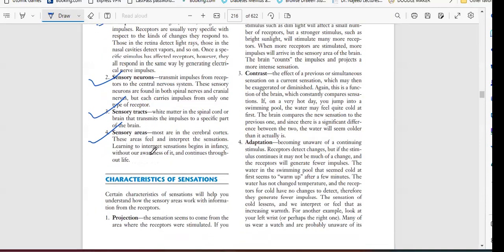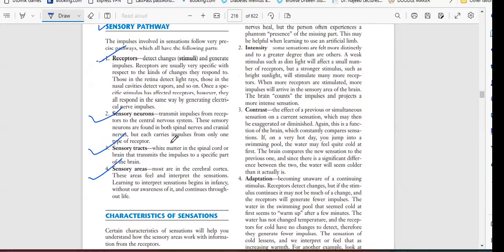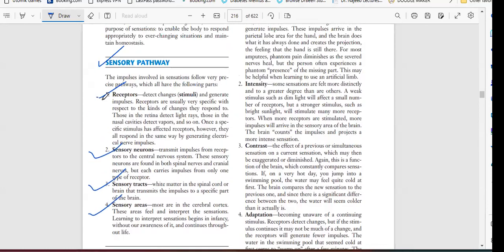So this is the thing we have. Again, we'll discuss from this. We have receptors, and what they do is detect the changes. The receptors are moving around, searching: are any changes occurring in the body?